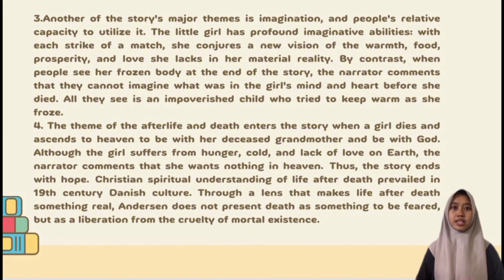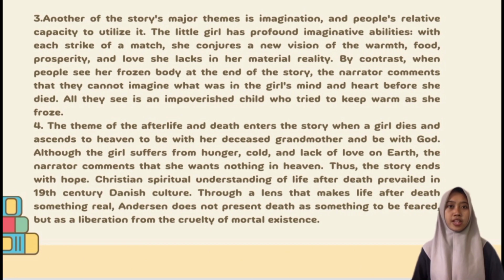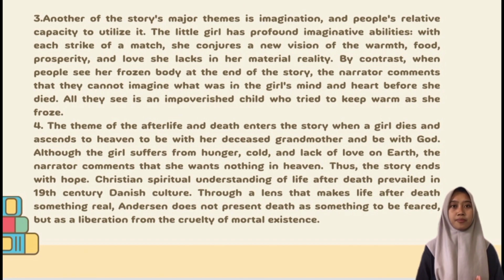And the third theme is imagination. Another of the story's major themes is imagination and people's relative capacity to utilize it. The little girl has profound imaginative abilities. With each strike of a match, she conjures a new vision of the world: food, prosperity, and love she lacks in her material reality.